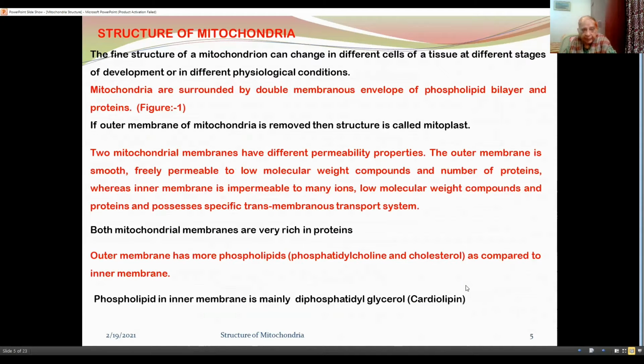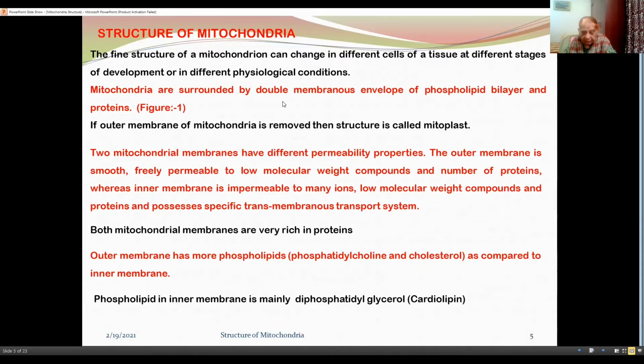Now let us see the structure of mitochondria. As we all know, mitochondria are meant for production of energy. It is a very fine organelle. The fine structure of a mitochondrion can change in different cells of a tissue, at different stages of development, or in different physiological conditions.